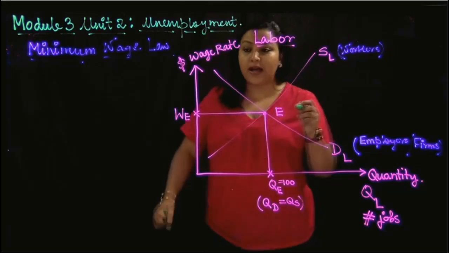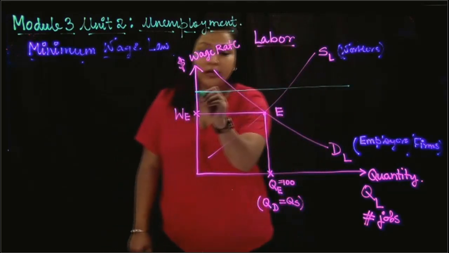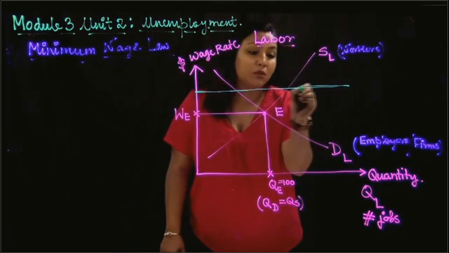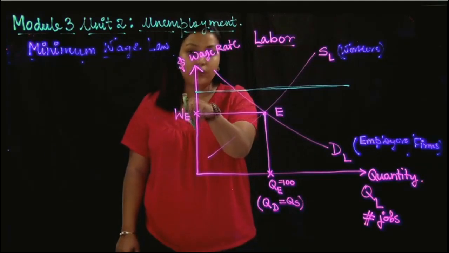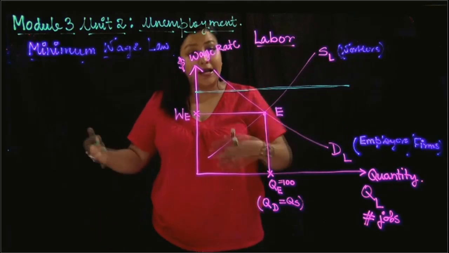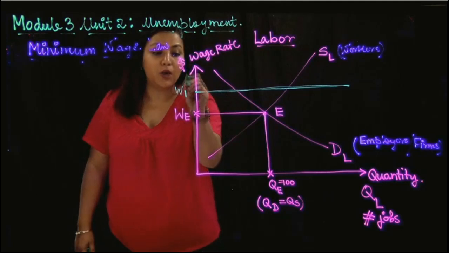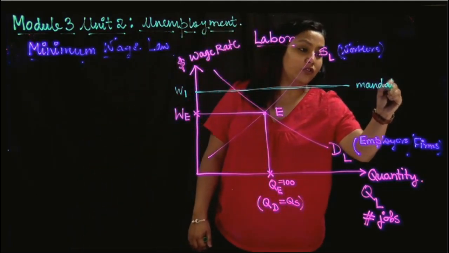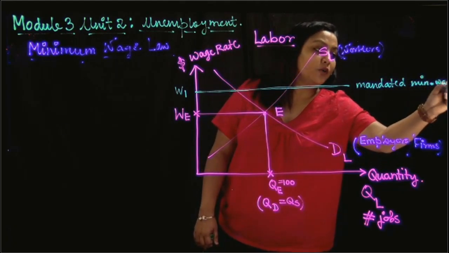Now you can understand that that minimum wage rate must be higher than WE, because the reason that the government first of all came up with this minimum wage law is because the government thought WE was low. So there is no point setting the minimum wage below WE. If at all, it has to be set above WE, right? Let's call that W1, where W1 is basically the mandated minimum wage, the compulsory minimum wage that the government wants everyone to pay.